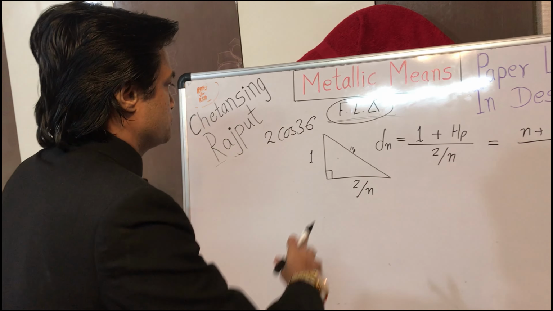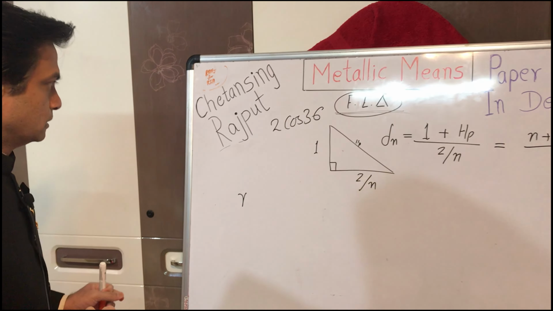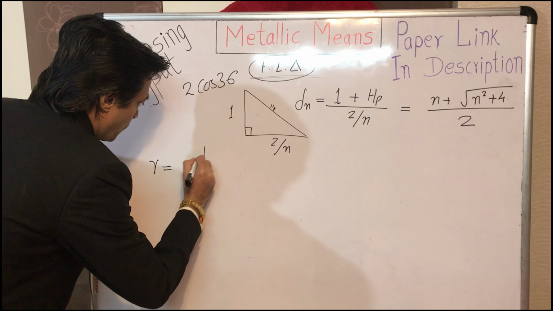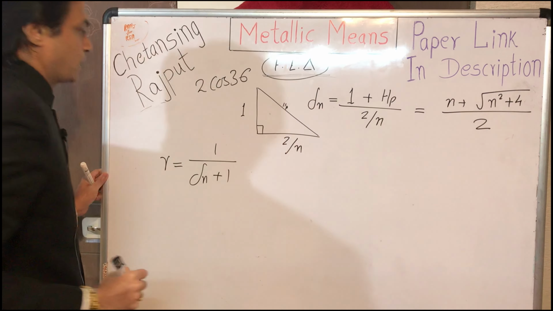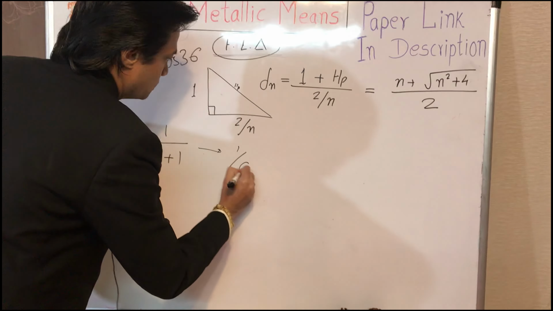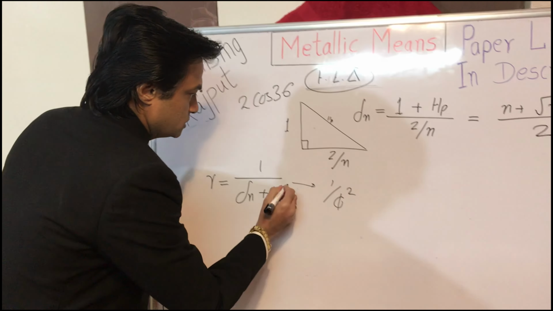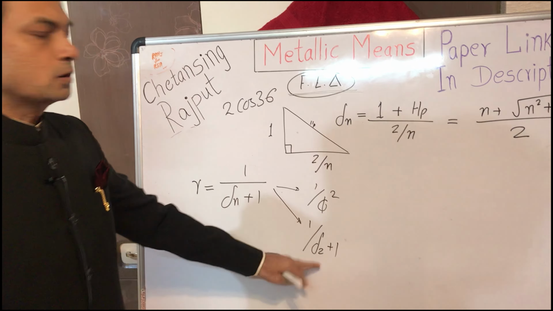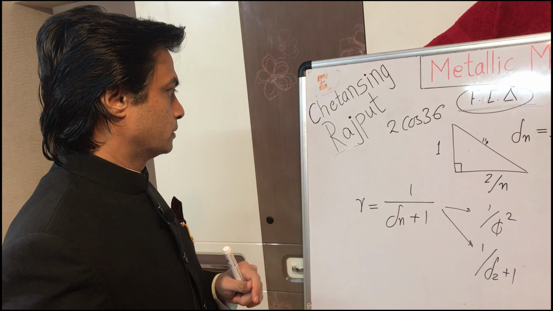For example, consider the inradius of this fractional expression triangle. The inradius of this triangle can be given by the precise formula 1 upon the nth metallic ratio plus 1. This value is 1 upon phi square for the 1 2 root 5 triangle, or this value is 1 upon silver ratio plus 1 for the 1 1 root 2 isosceles right triangle, and so on.